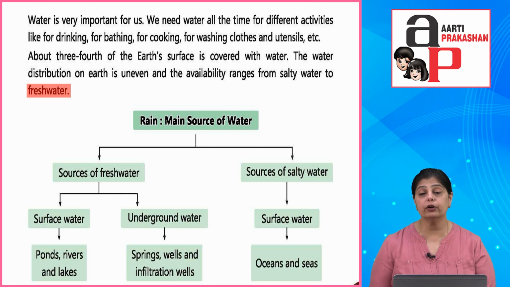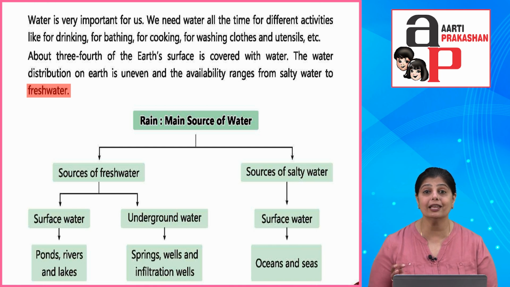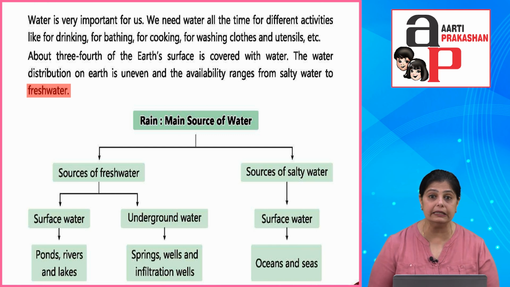Okay, and if you look at the globe of the Earth, you will see that 3/4 is water and 1/4 is land. So because of this, our Earth has the most water. And this water is through different sources, like oceans, seas, rivers, lakes, ponds. So many different places are there where there is water.